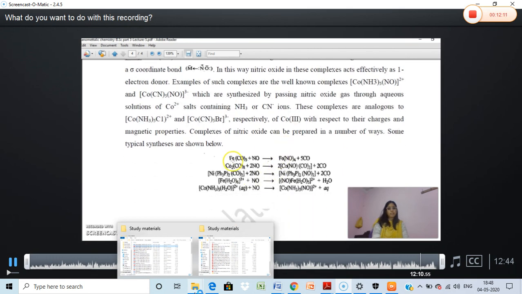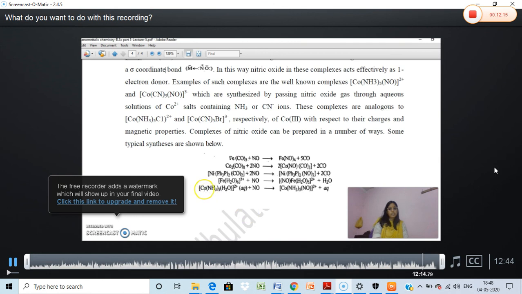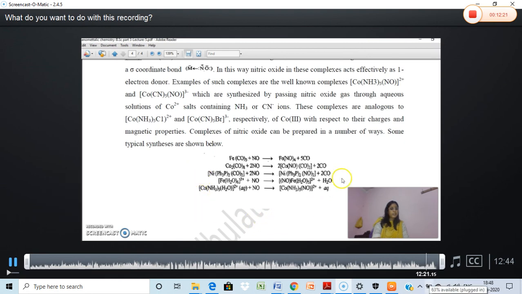These are some of the synthesis processes presented here to show how NO is complexed and stable complexes are formed in metal nitrosyls.